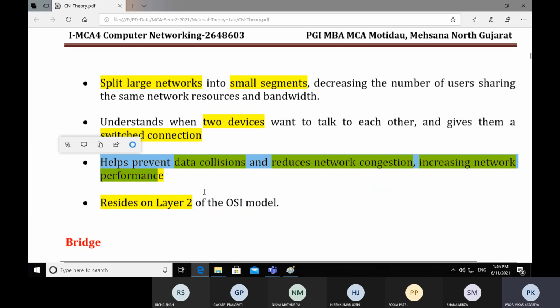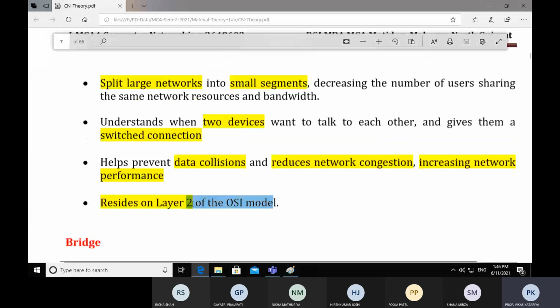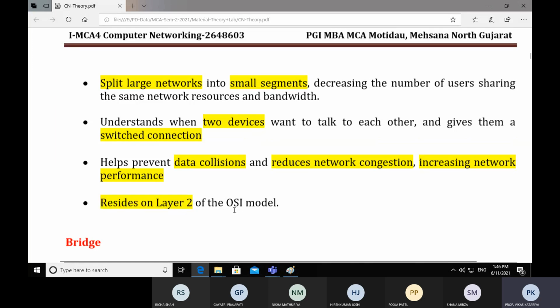Now, in which layer does it exist? It resides on layer 2, that is the data link layer. So a switch is a network device which resides on the data link layer, the second layer of the OSI reference model.